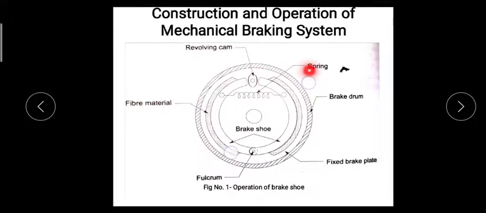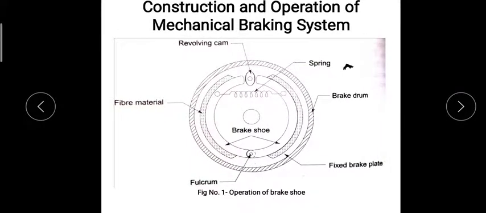Due to the expansion of the brake shoes, they hit the brake drum, and they are brought back because of the spring action. So the cam creates the expansion and the spring creates the retraction. This is the construction of the mechanical braking system and how it works.